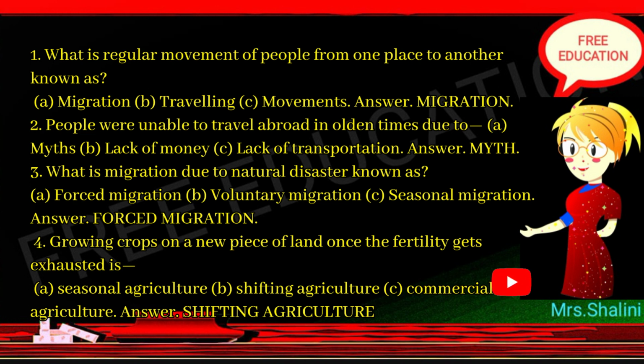3. What is migration due to natural disaster known as? A. Forced migration. B. Voluntary migration. C. Seasonal migration. Answer. Forced migration. 4. Growing crops on a new piece of land once the fertility gets exhausted is A. Seasonal agriculture. B. Shifting agriculture. C. Commercial agriculture. Answer. Shifting agriculture.